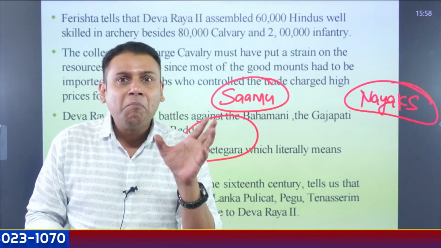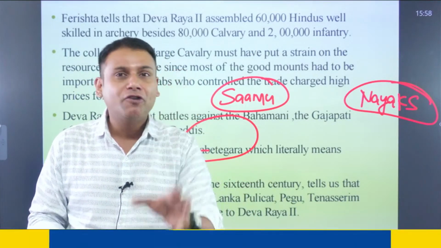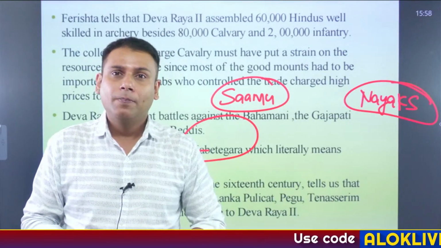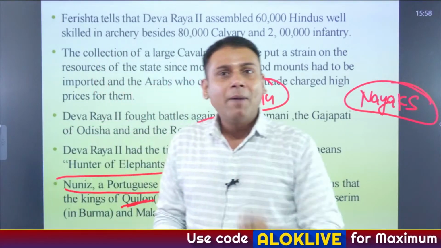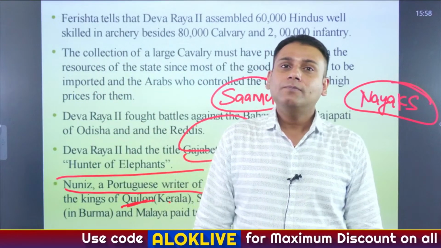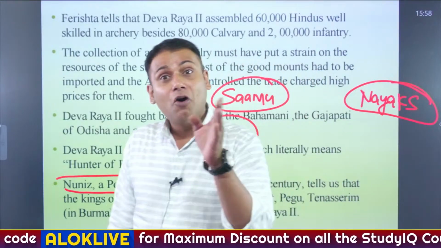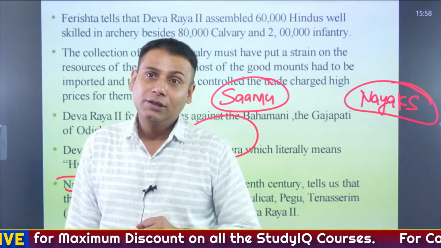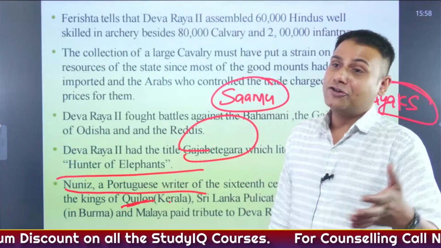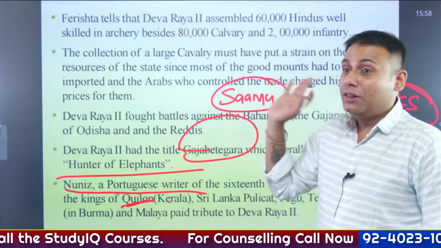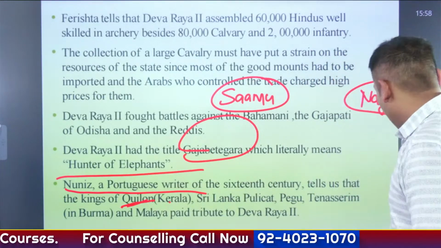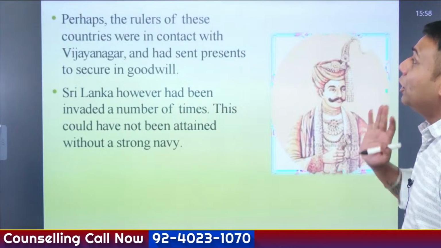So such a martial art where you have complete control over your brain. Okay? And that martial art was Samu. Later on, that was practiced in the form of Kushti as well in different parts. So Samu, a martial art, is credited to Deva Raya II. So that was one of the interesting stories about Deva Raya II.